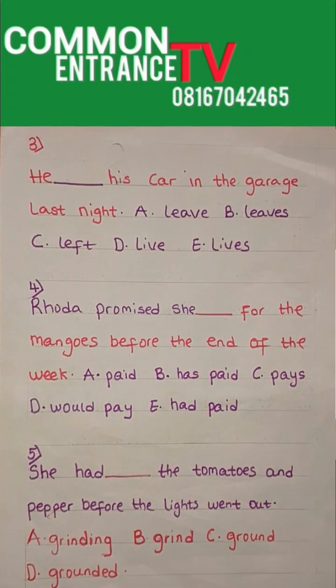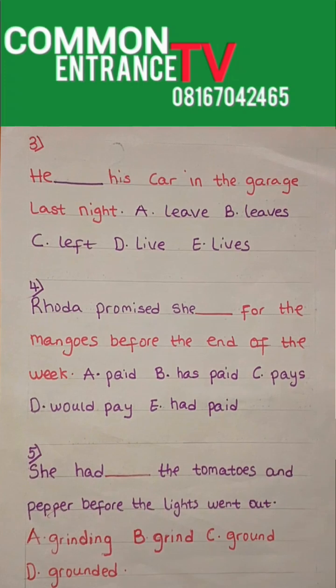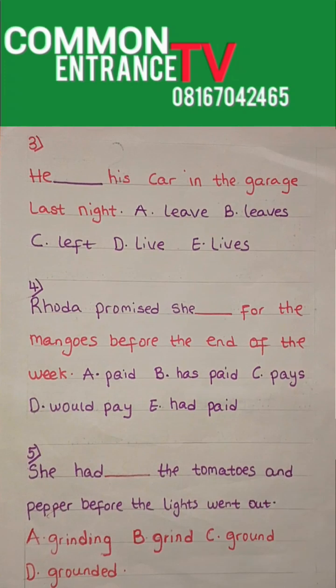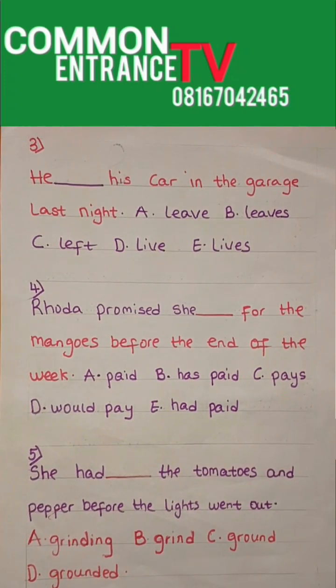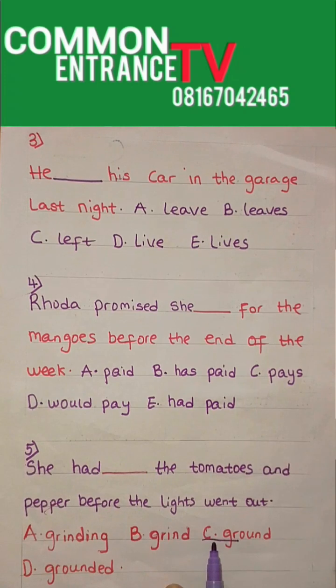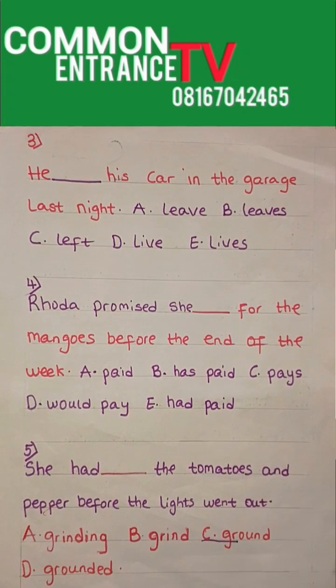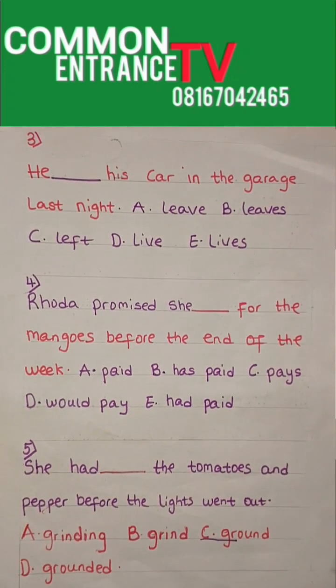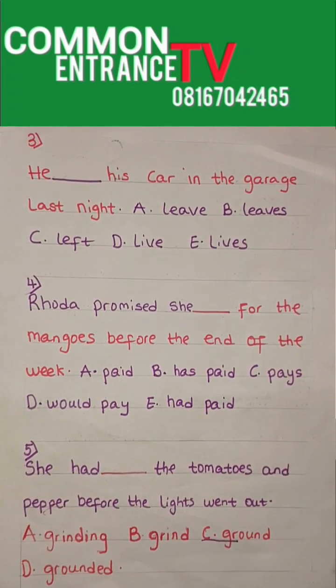So you cannot go to the market and say you want to buy grounded pepper. That is wrong. We all know that to grind means to reduce things to smaller pieces. Now, the past tense of grind is ground. That will be option C. It is okay for you to go to the market and say you want to buy ground pepper, but it is wrong for you to say you want to buy grounded pepper.